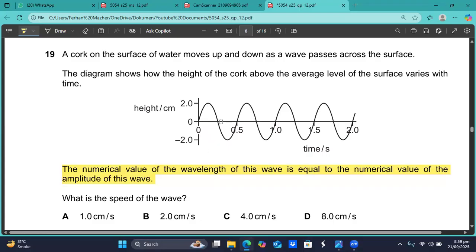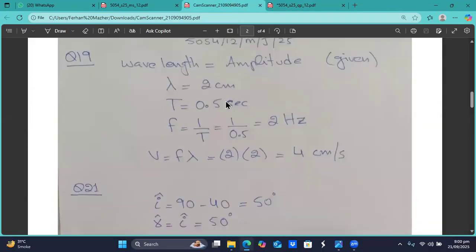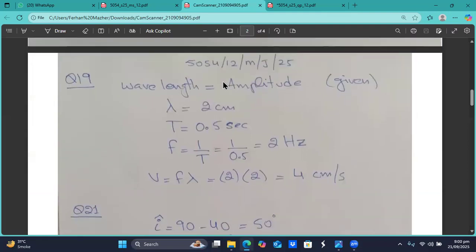The time period, the time in which this wave is completed, is 0.5. Once you know the time period, you can calculate the frequency. The frequency is equal to 1 by T, the reciprocal of the time period. Let me show you. I have done this here, question number 19. Okay, question number 19 is showing up.